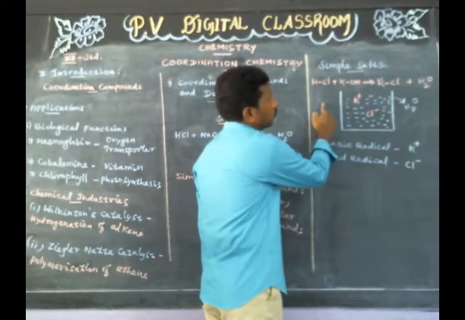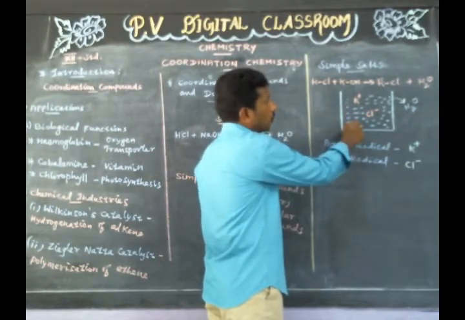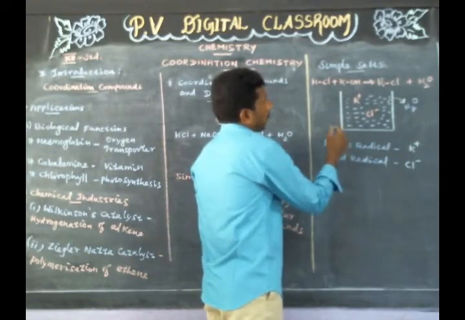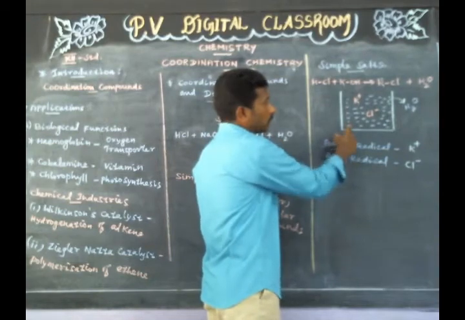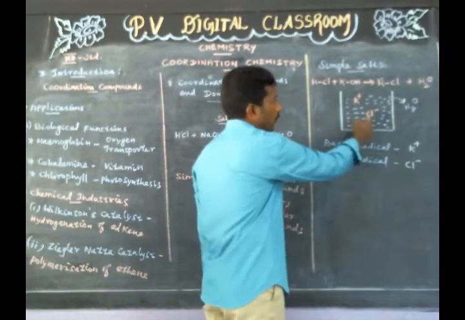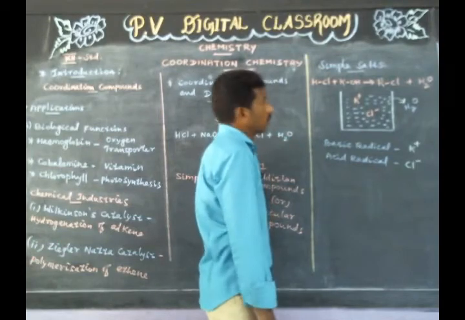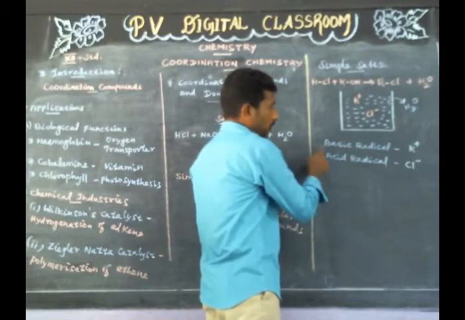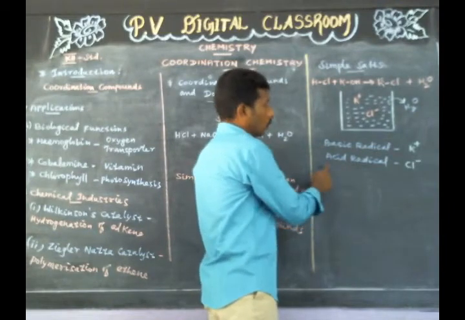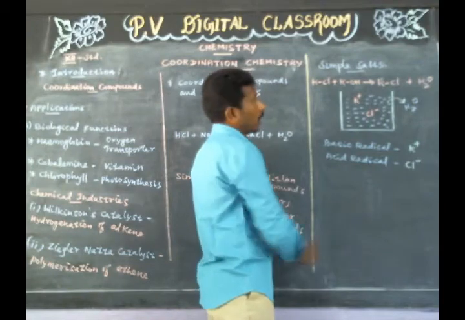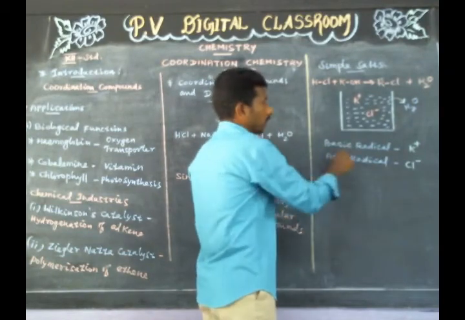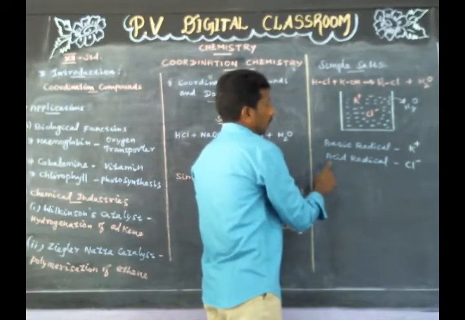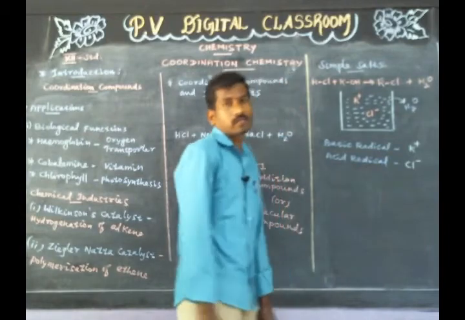Simple salts dissociate in water into the component ions. Solution of a simple salt exhibits the properties of its component ions. A simple salt contains only one basic radical and one acid radical. In potassium chloride, the basic radical is K plus ion and the acid radical is Cl minus ion.